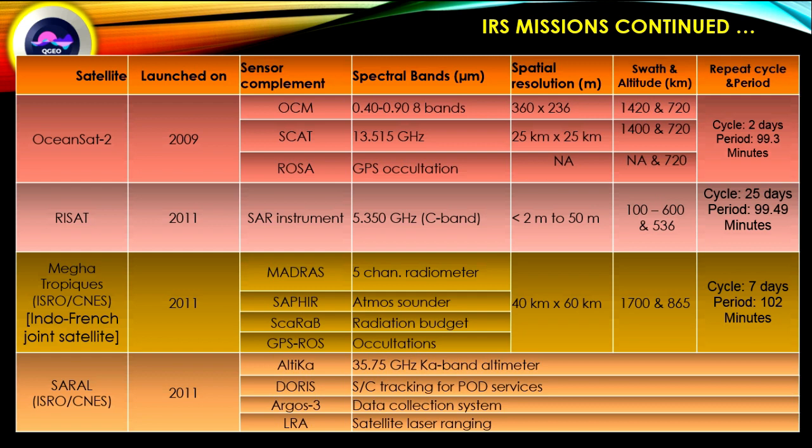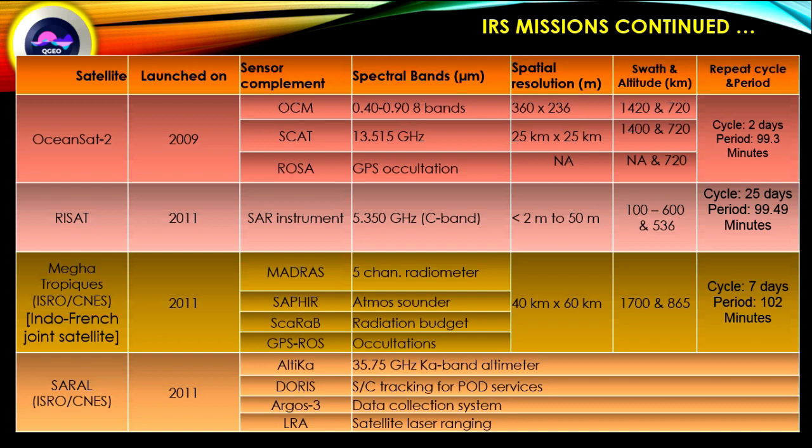SCAT 13.515 gigahertz frequencies here. ROSA for GPS occultation. Spatial resolution for OCM is 360 into 236 meter. SCAT 25 kilometer into 25 kilometer.